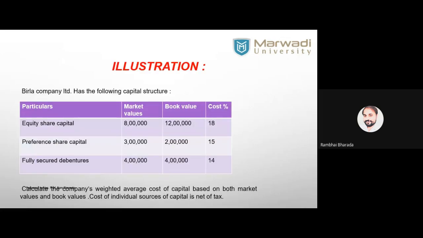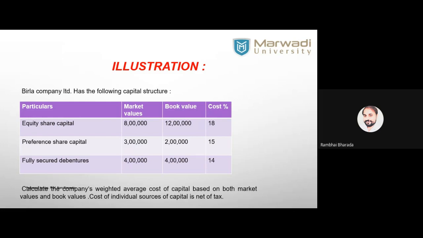Now look at the second practical question. We have the Birla Company Limited capital structure. Okay, in the capital structure we have equity, preference, and debenture. These three securities are there.